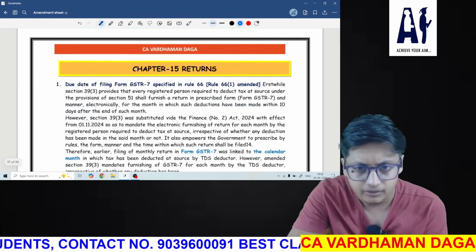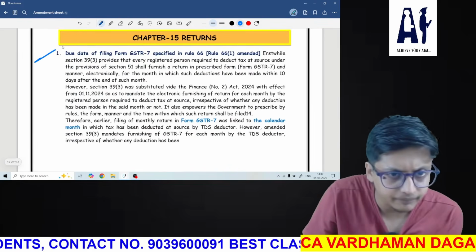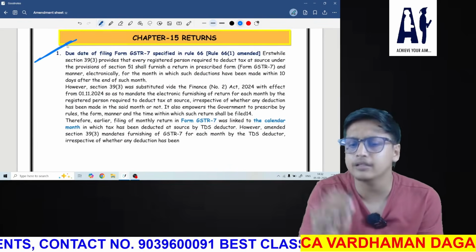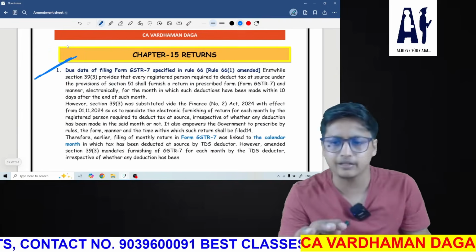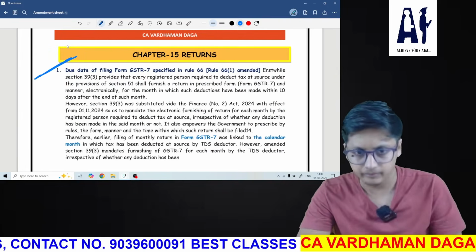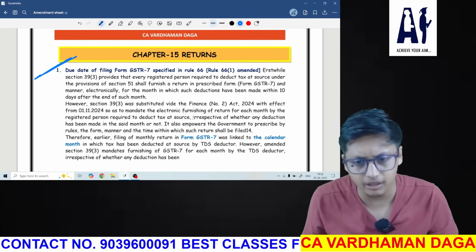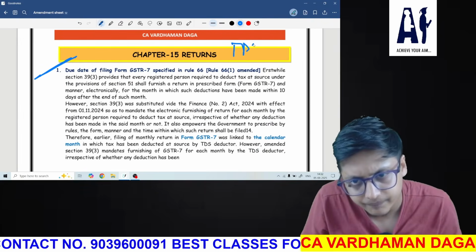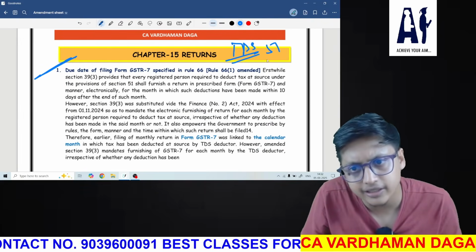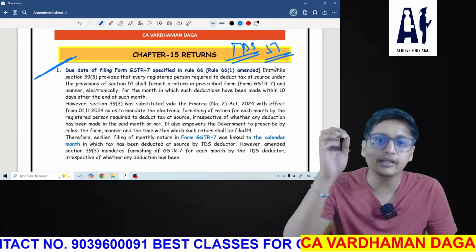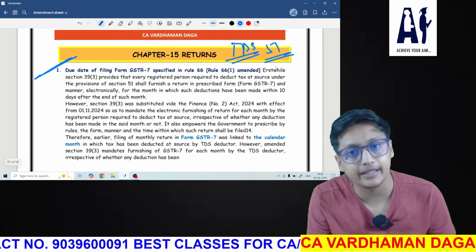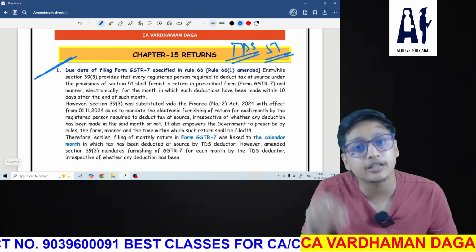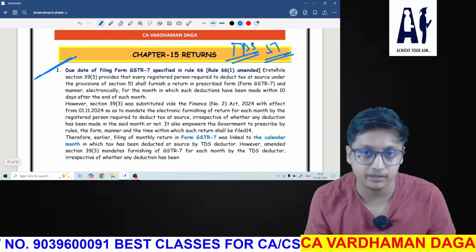Okay. Now next, one amendment which I personally think is very important in case of MCQ and case scenario, and it's very simple. Do you remember the TDS section? TDS under section 51, where they need to file a monthly return. Earlier it was said that they need to file the TDS return only when TDS has been deducted.